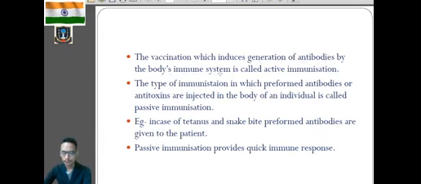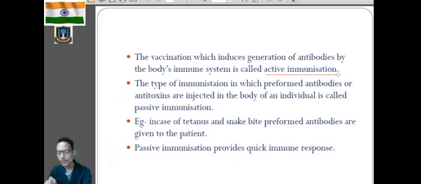During vaccination, we are introducing the killed pathogen or the attenuated pathogen. When our own body develops the antibodies, it is called active immunization, where our body is simply developing the antibody against the pathogen.